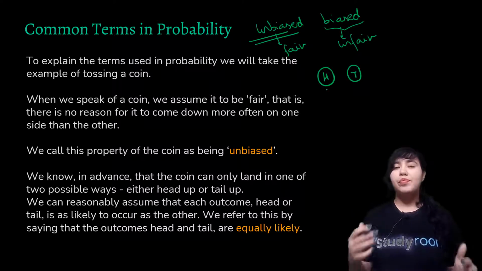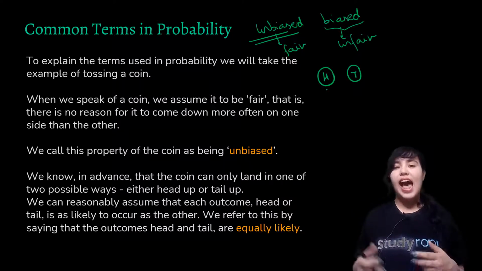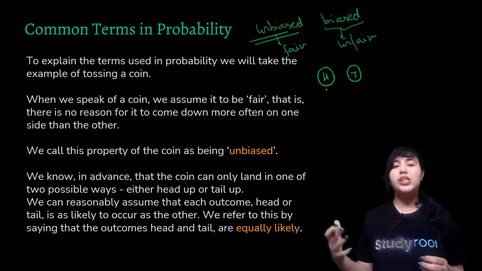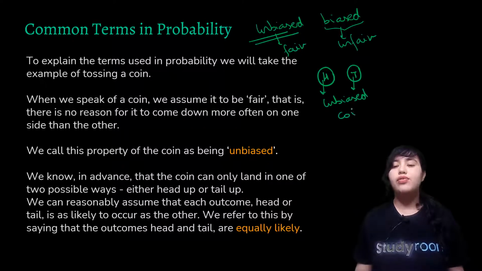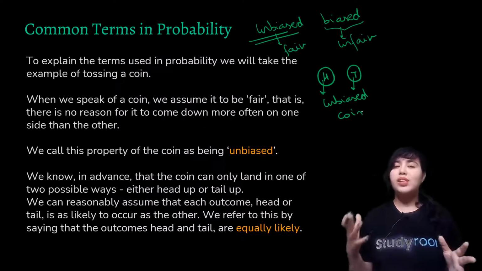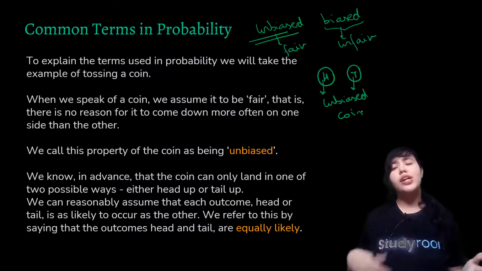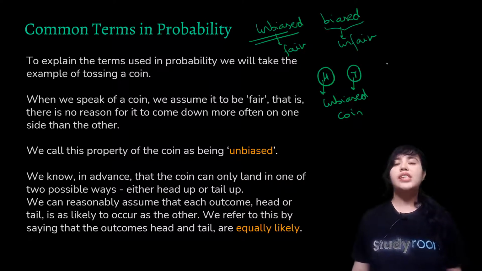Let's say you're playing with your friend, and the person who wins would be the one getting heads when you flip the coin. If you flip a coin, you can get two possibilities here, right? So this is an unbiased coin. This coin is fair, so both the outcomes are equally likely. You can get heads, you can get tails. But let's say your friend decides to cheat.